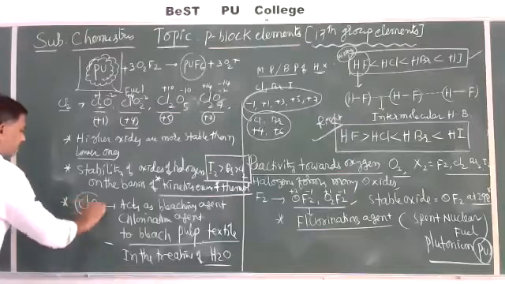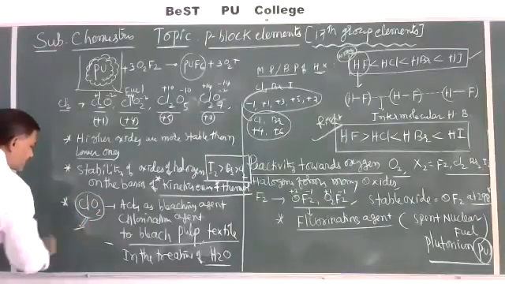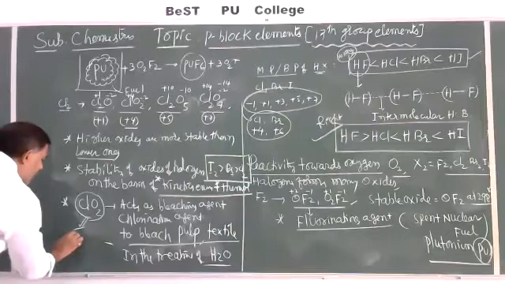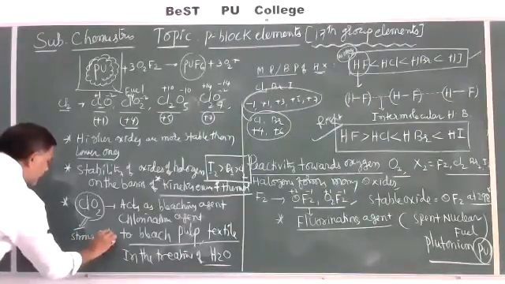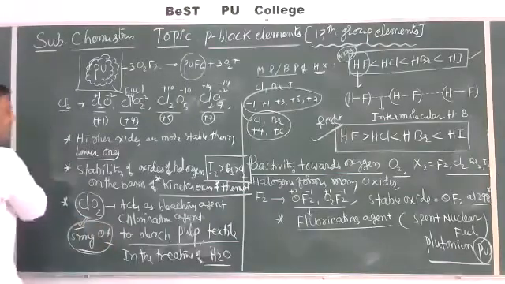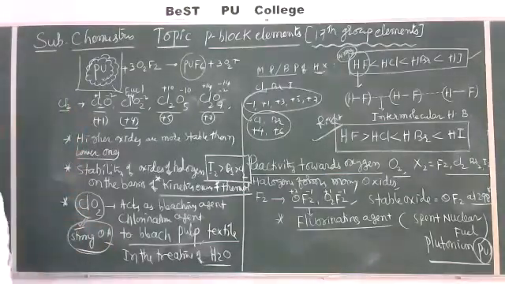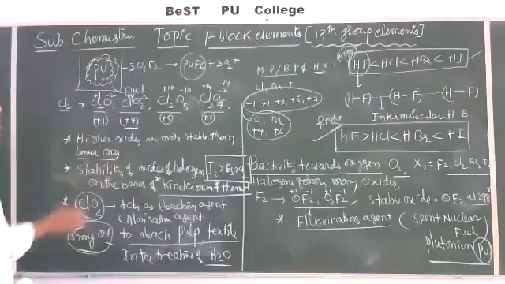All these oxides also act as strong oxidizing agents. This is the story about Cl2, chlorine oxides.